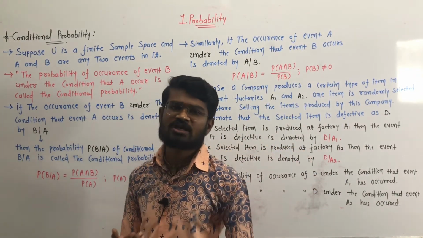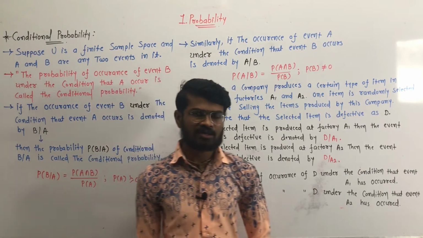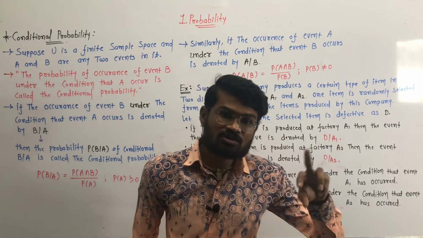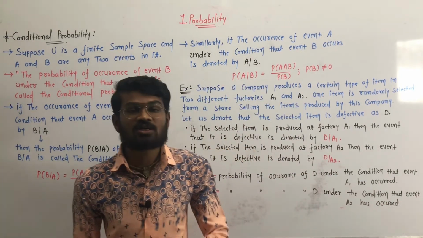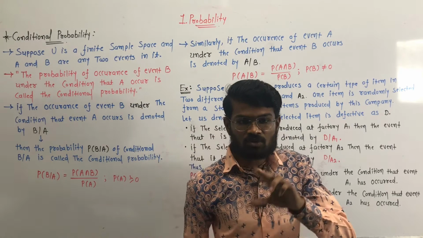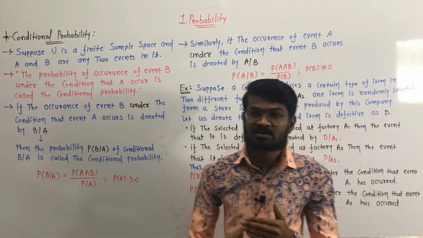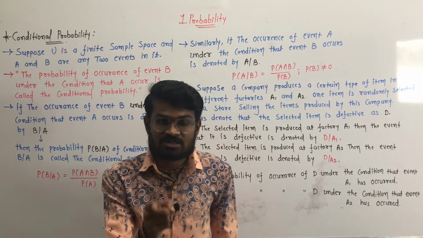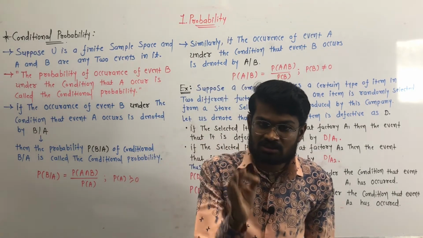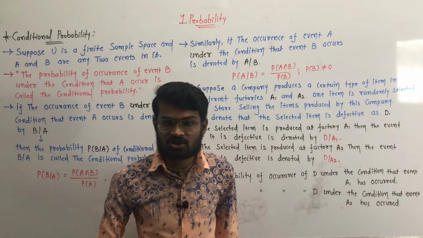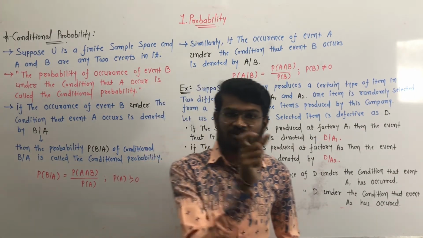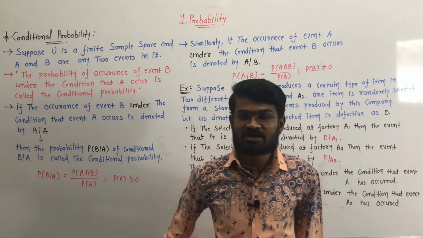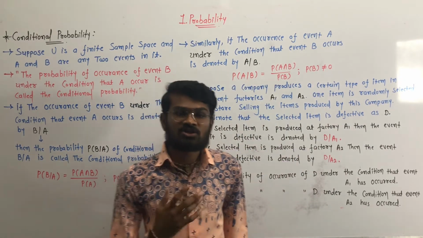Conditional means suppose there are two events, event A and event B. If event B depends on event A, then we can say that these two events are conditional events. Vice versa, if event A depends on event B, then we can also say that these two events are conditional events.